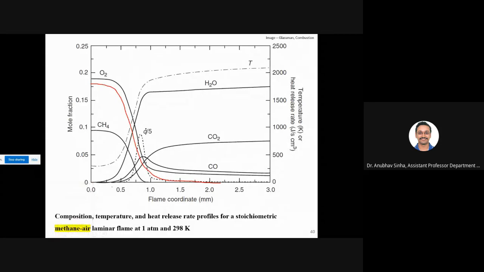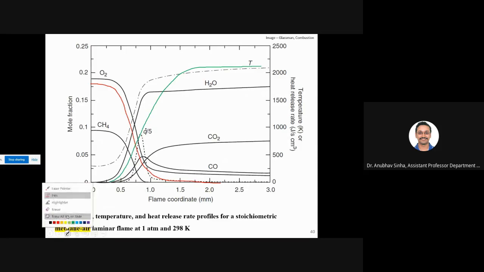Yes. So product will start forming somewhere here, and then it will rise and it will stabilize. The same plot will be for temperature or any product. Now intermediate species like CO will form intermediately and it will go down. That is the major.